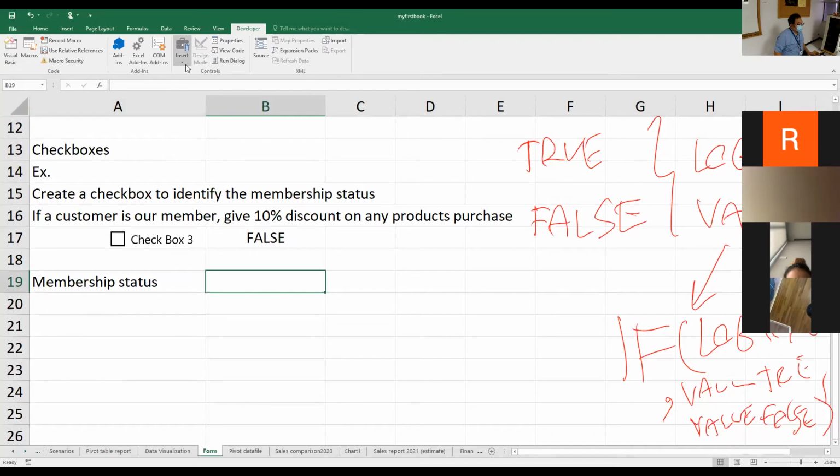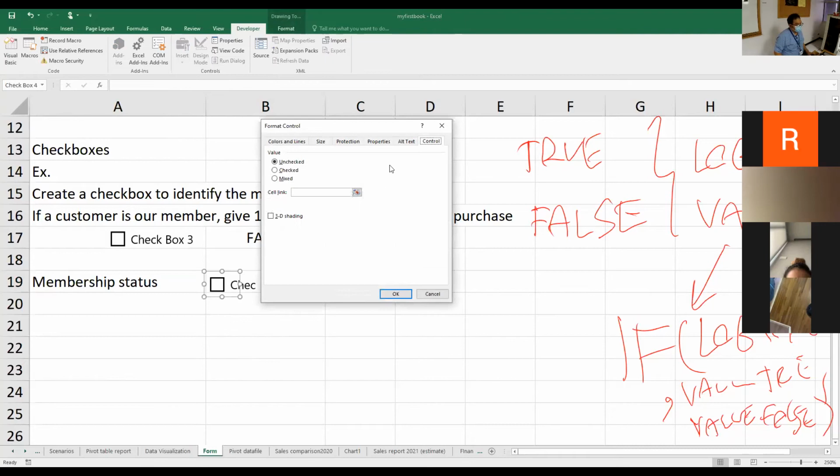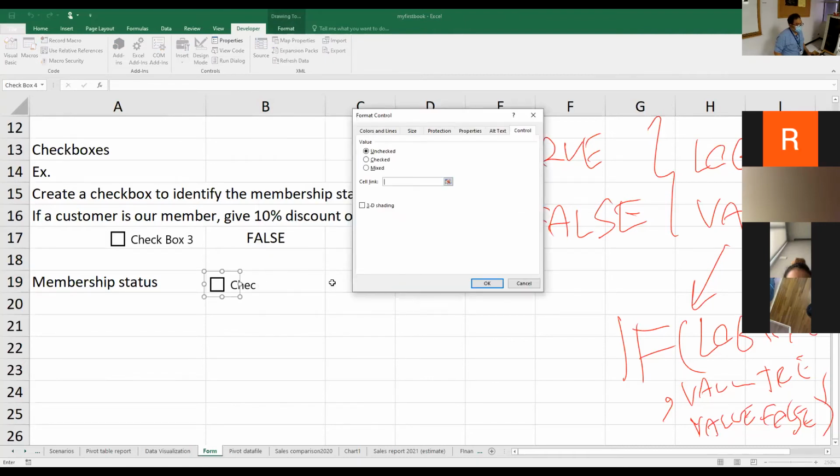I go to Insert, and in the Form Control, I use the checkbox. I will use C19 as our cell link. Right-click on this checkbox and choose Format Control. For Cell link, I choose C19 and then click OK.